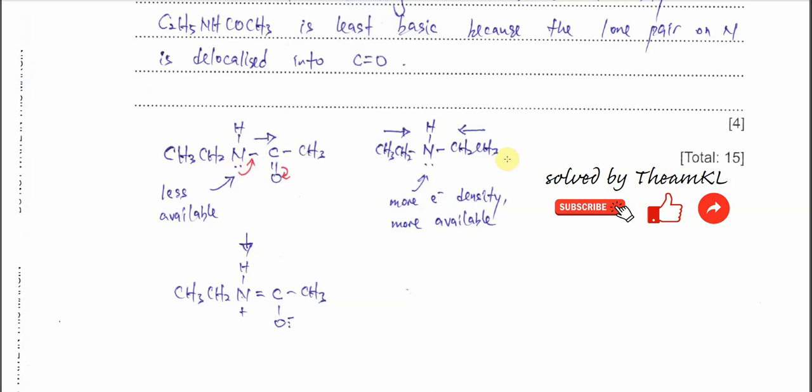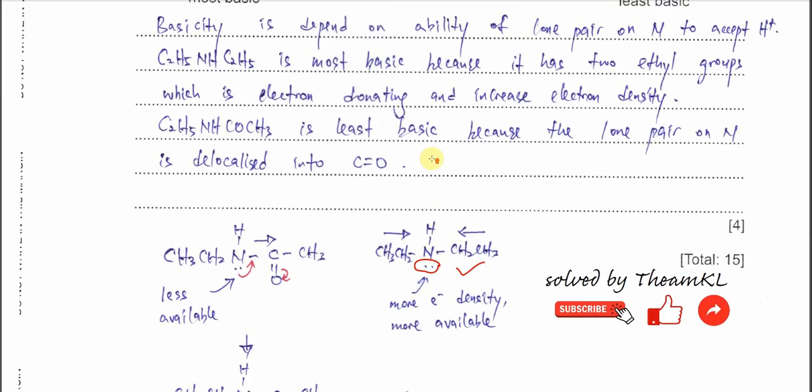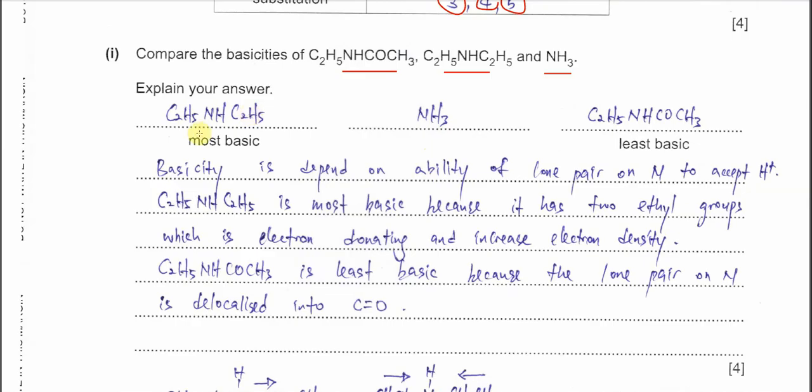For the secondary amine, because it has 2 ethyl groups, which are electron donating, the lone pair is more available and it is more basic. Compared with ammonia, this one is a stronger base because the lone pair is more available, with 2 electron donating groups. Ammonia has no electron donating group, so it's weaker. So this is the trend: most basic is the secondary amine, followed by ammonia, followed by the amide. Amide is not really basic.